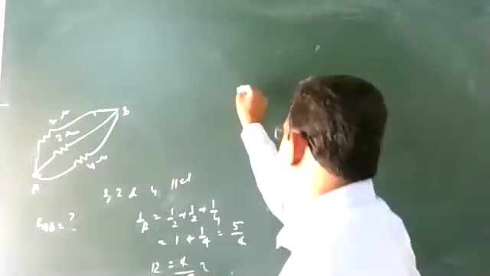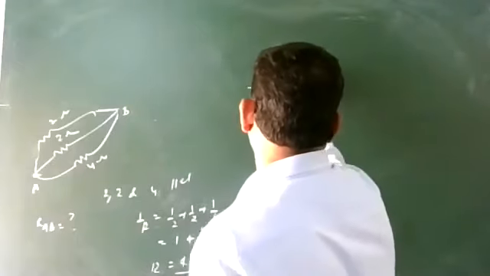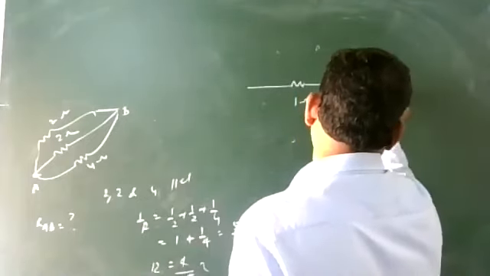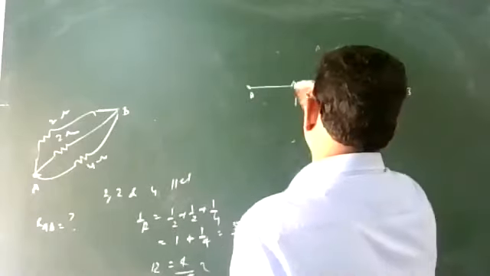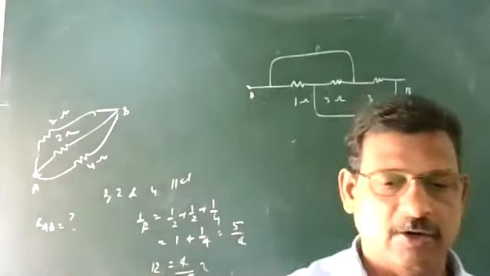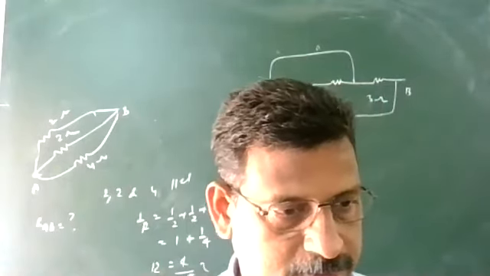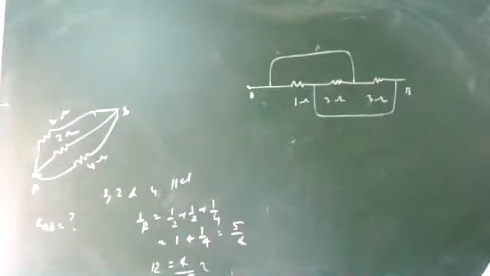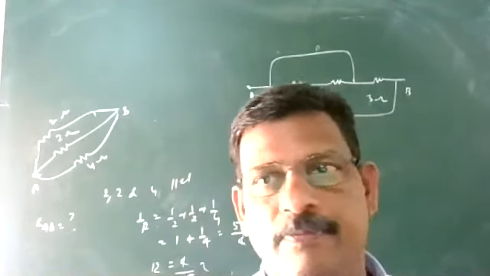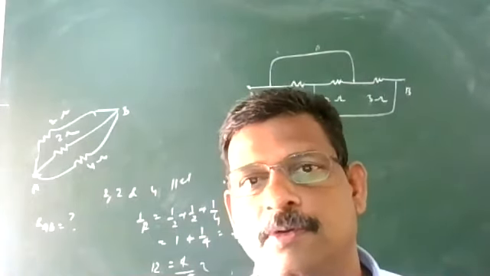One simple one, you can simplify and get the answer. Same kind of diagram with a slight change, we use the Wheatstone bridge. 1 ohm, 2 ohm, 3 ohm between A and B. From here we connect a wire, and from here also we connect a wire. In the class also we are seeing this diagram. All of you find the value and tell me the answer. 6 by 11, correct.